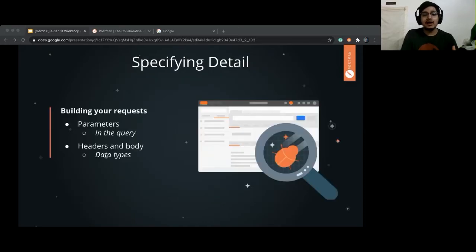Then comes the final touch, where you specify params. So you say, hey, I want data of Ali Mustafa, I want data of ID number one, or let's say I want to add data to the server. So where am I going to add the data? I'm going to need a body, and so on.